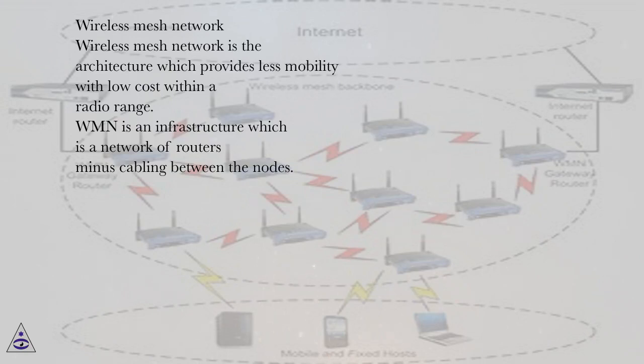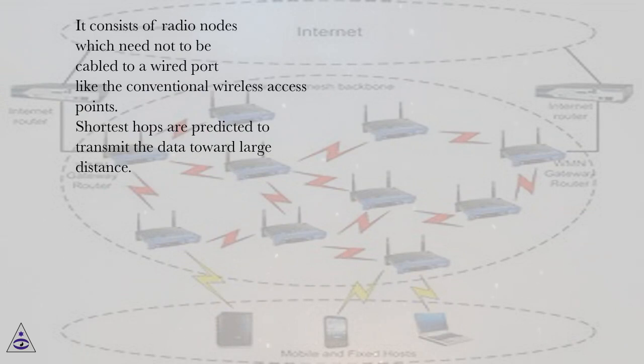Wireless mesh network is the architecture which provides less mobility with low cost within a radio range. WMN is an infrastructure which is a network of routers minus cabling between the nodes. It consists of radio nodes which need not be cabled to a wired port like conventional wireless access points. Shortest hops are predicted to transmit the data toward large distance.